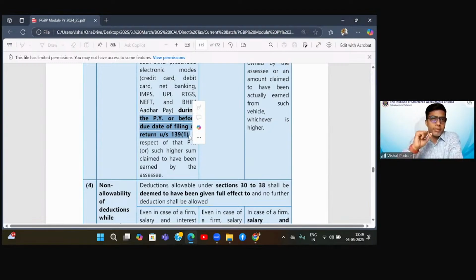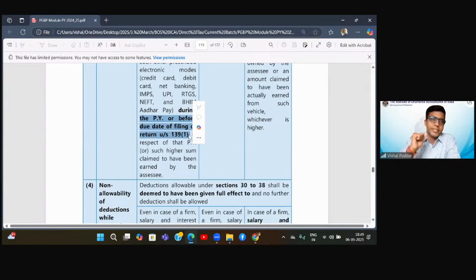Turnover 1.5 crores, out of which I want to find out the banking turnover, but that banking turnover will include that which has been received up to 31st of March, that is during the previous year, through the banking channel, or maximum up to my due date of filing returns under 139(1), which is different for different assessees. Here, majorly, it would be 31st of July.